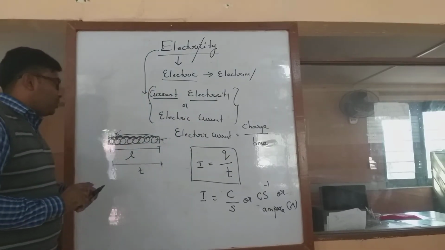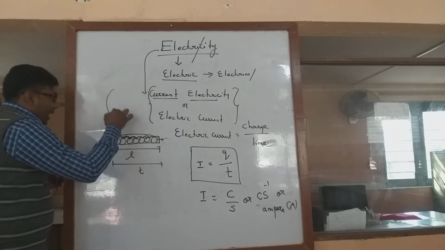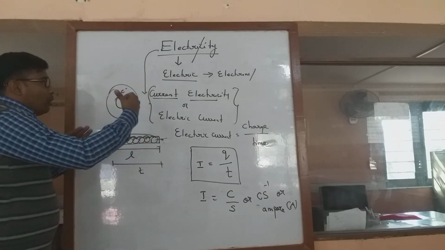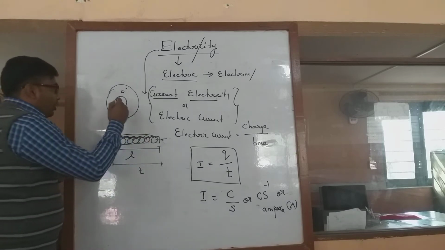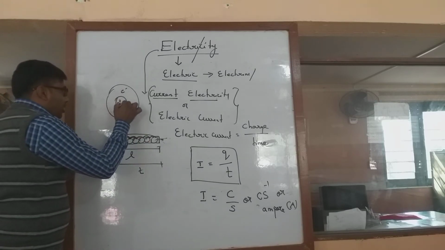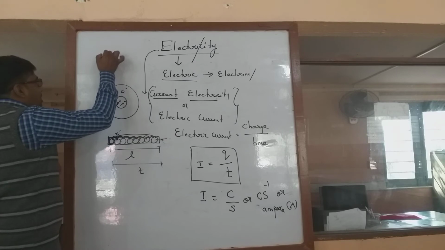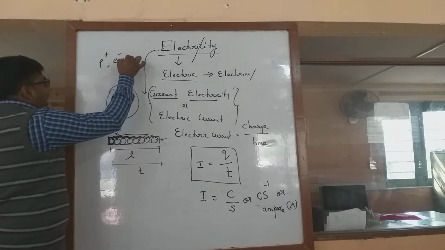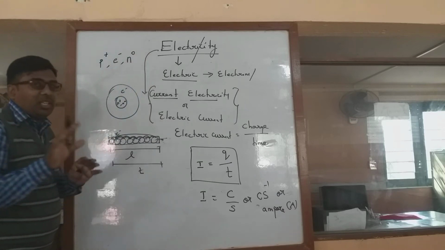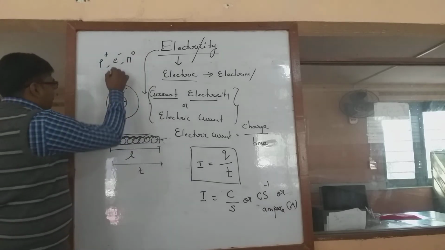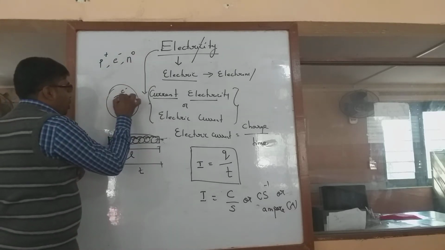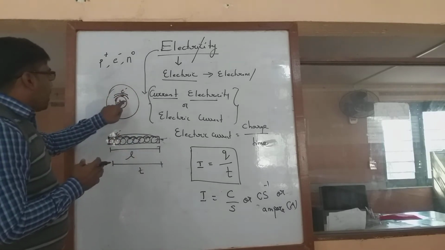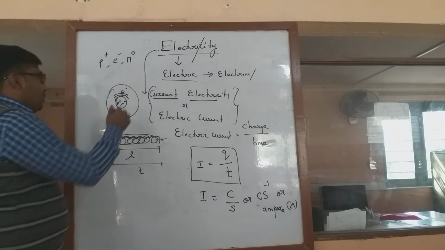Yes, this question is because, as we know, electrons are present in the outermost part of an atom, and we know that the nucleus consists of protons and neutrons. Here a proton is represented by a positive charge, an electron by a negative charge, and a neutron is neutral, it is chargeless. So the electrons which are present near the nucleus get very tightly attracted, because an electron is a negative charge and a proton is a positive charge, so they will be attracted.